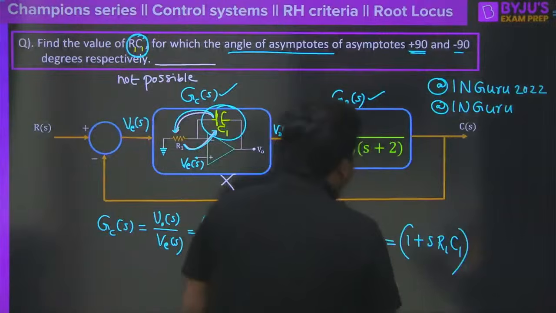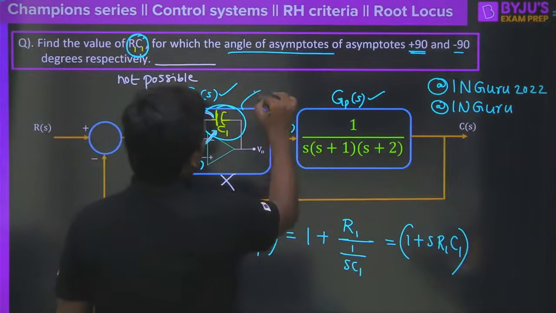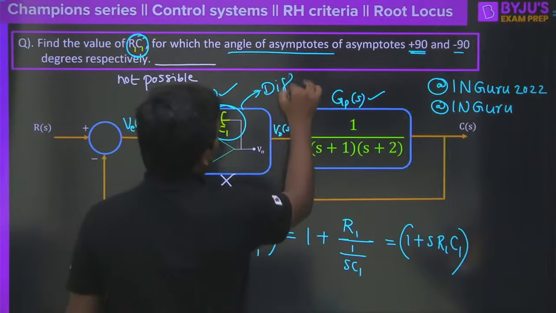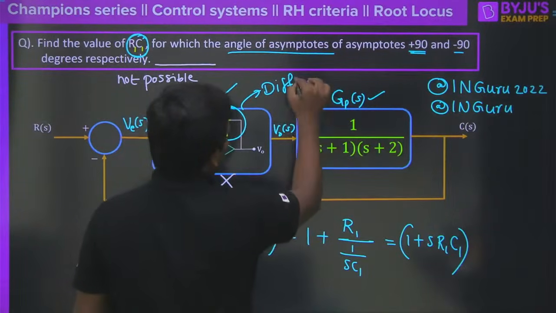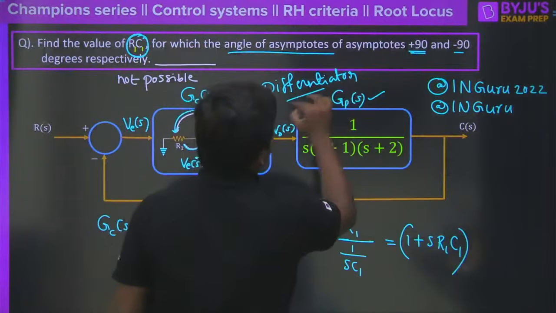Now what I would like to ask here is, in that case, if you shift this, then this is called a differentiator, clear? Differentiator, right? This is considered a differentiator now.